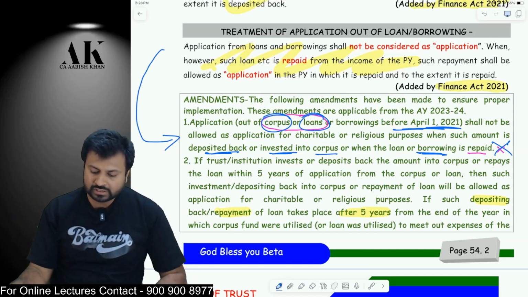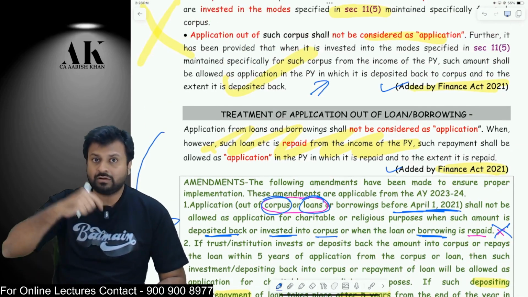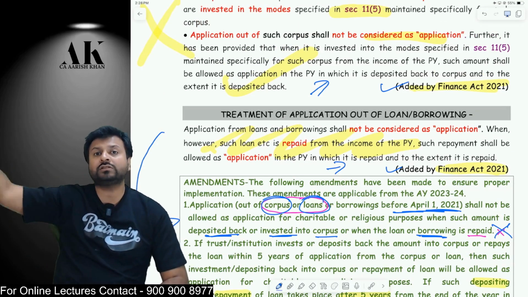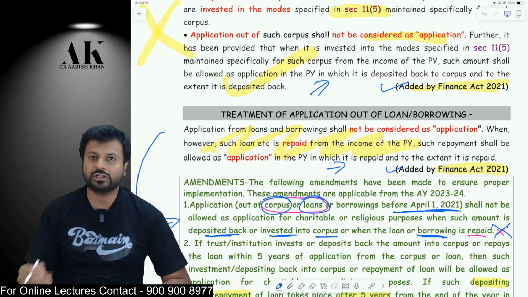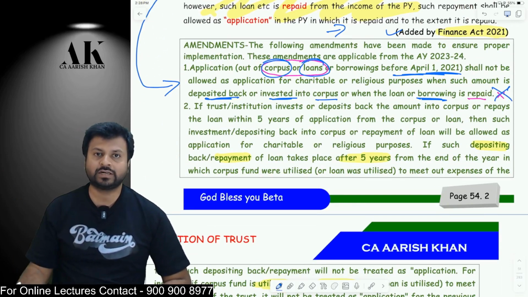So these two provisions which came in 2021, which talk about depositing back the amount in the corpus and repaying the loan, if it is pertaining to prior to 2021, then it will not be allowed as a deduction, because it will lead to what? Dual benefit. Okay. What more amendment is made by Finance Act 2023?